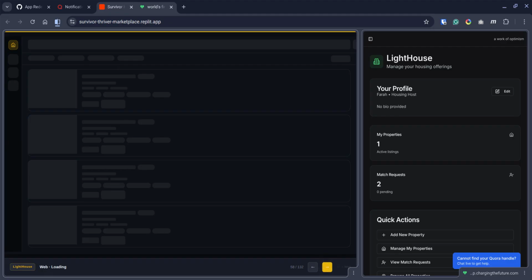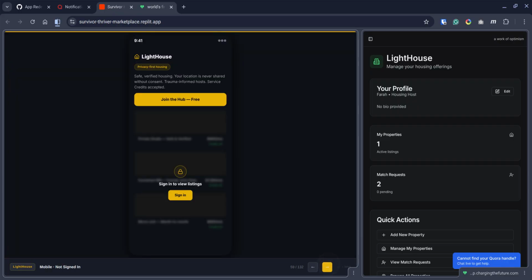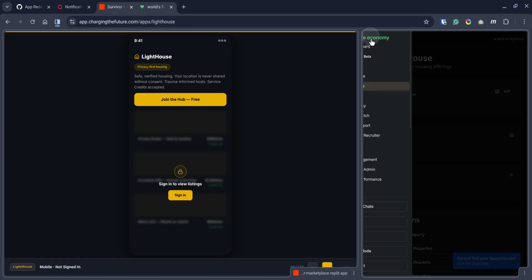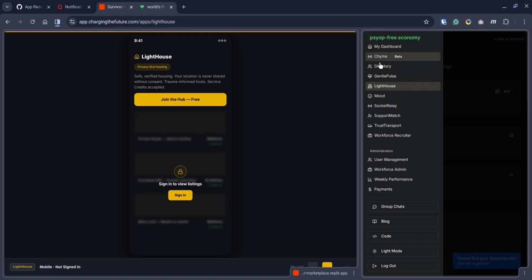I mentioned that app-wide, the biggest change is that there's now live chat, audio, and video. The other app-wide change is that there's an Android app. With the current version of the application, only Chime, which is the social audio feature, is a standalone Android app. However, with version 3, everything that's in the web app will be in an Android app.